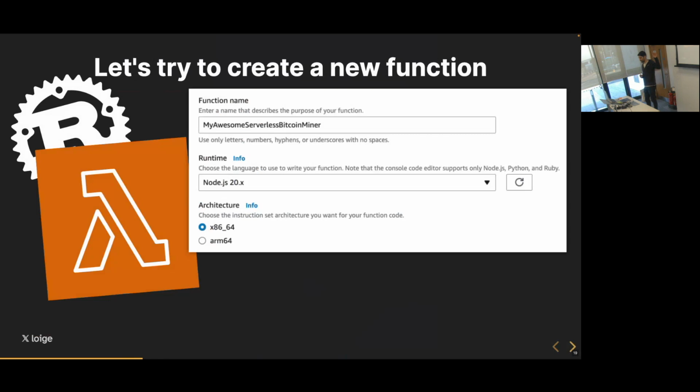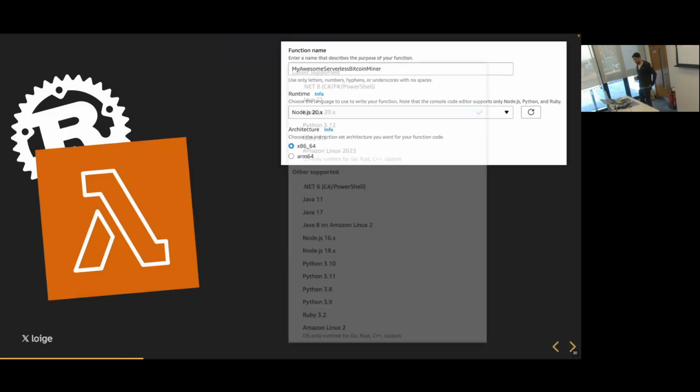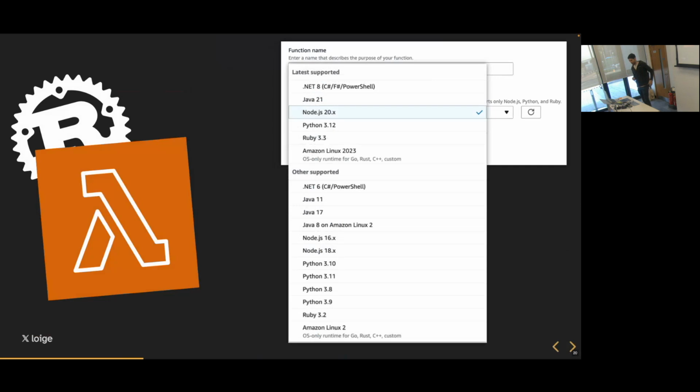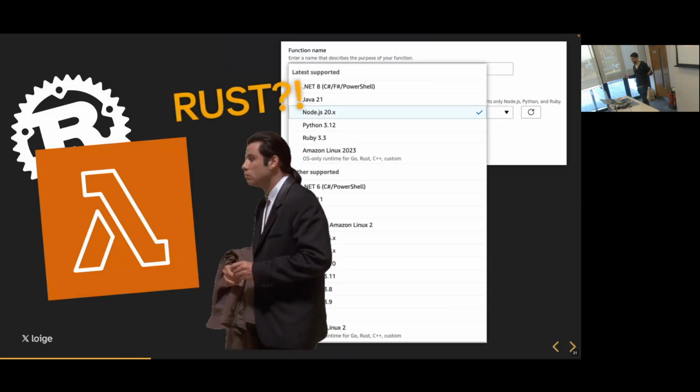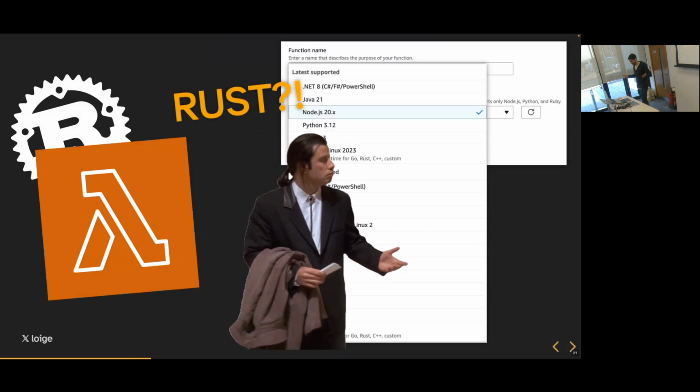You have to give a name to your Lambda function, and then you have to pick a specific runtime. By default, it's giving you Node.js. But of course, we want to use Rust, right? So we click in this drop down, and we start to see all the available options, and we quickly realize that Rust is not even there. So what I've been talking about, right?